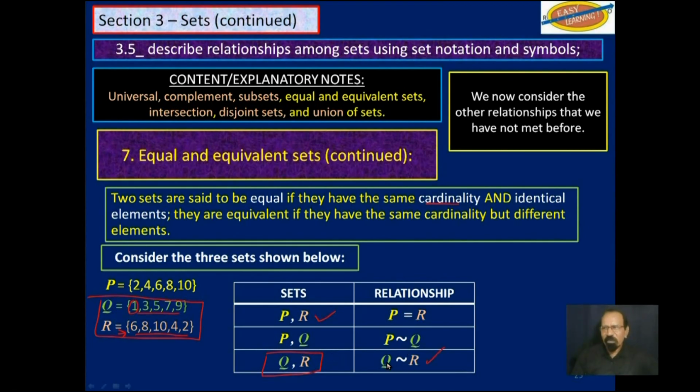Now, just a thought. Suppose we had Y, which had 6, 8, 10, 4, 2, and 9. Now you could see that this has 6 elements. So straight off, no idea of equality or equivalence would come into play, because P, Q, and R each have 5 elements, whereas Y has 6 elements. So nothing about equal or equivalent.